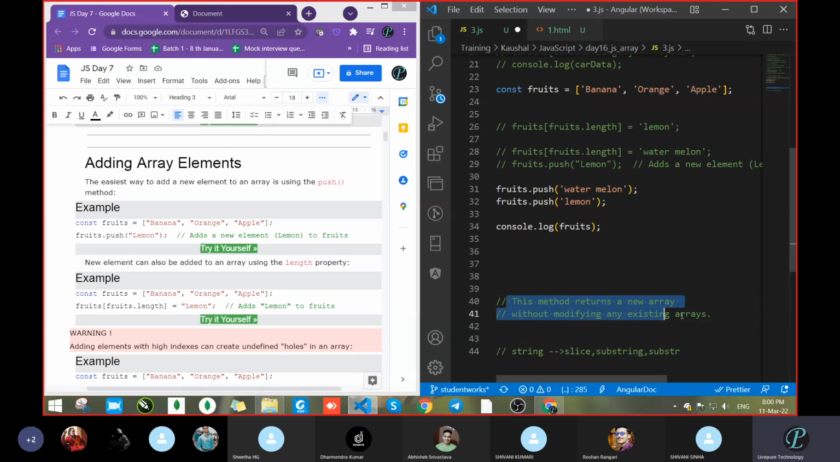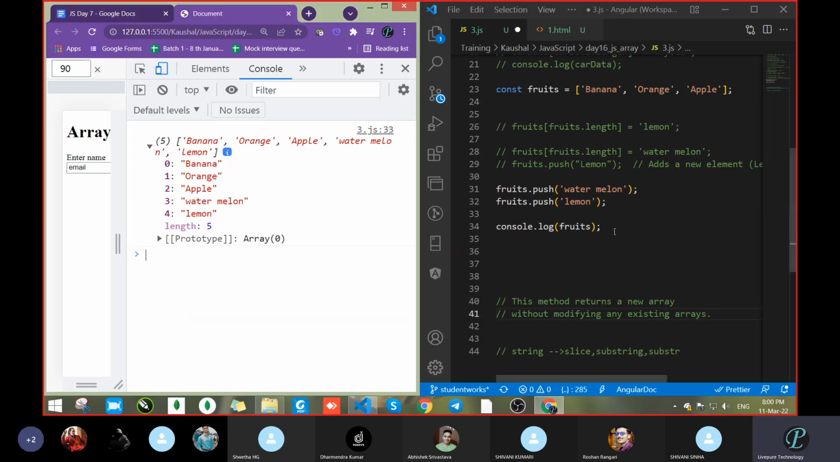It's telling the information here regarding creating new or not. So this method returns a new array without modifying any existing array. Means whatever array exists, it will not modify that one. It will give you a new array. Got it? You have to keep this in mind. Please take care.